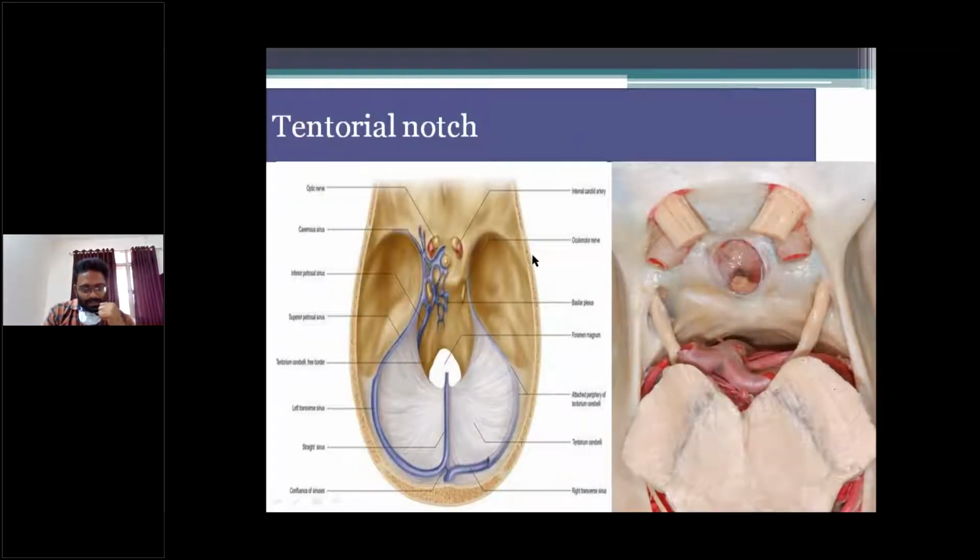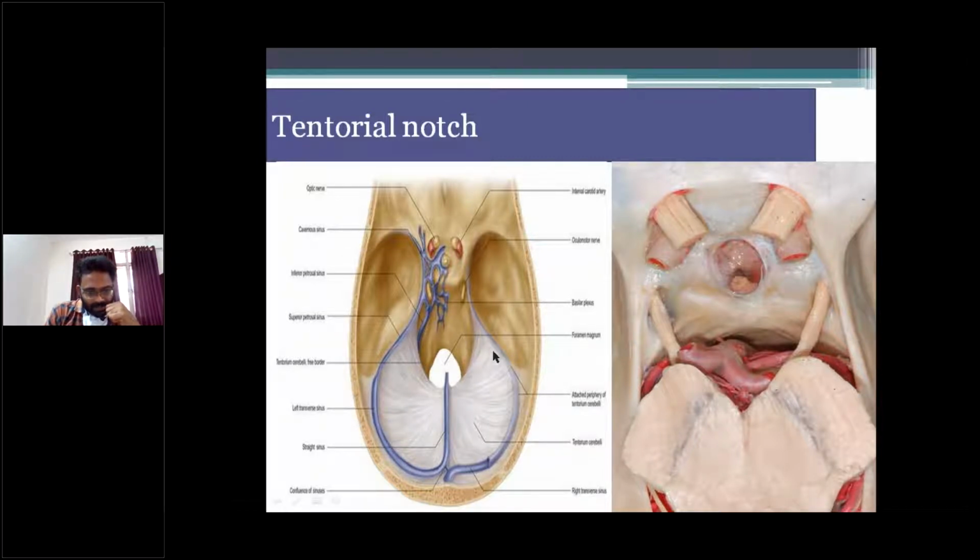So the midbrain passes through the tentorial notch. In this picture, this is the tentorial notch. This is the interior of the skull, with the tentorium cerebelli here, a dural fold.